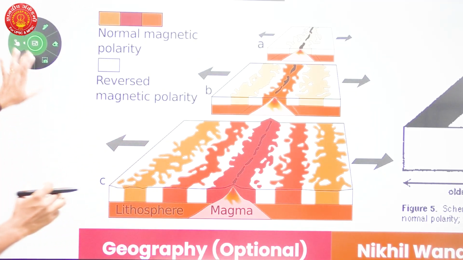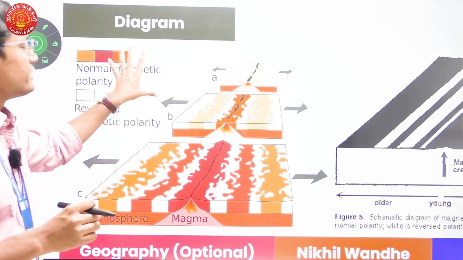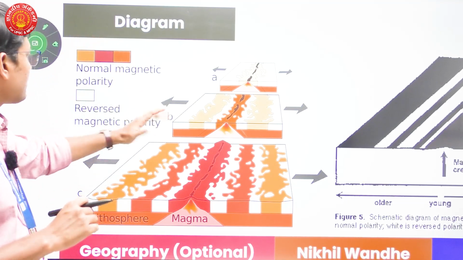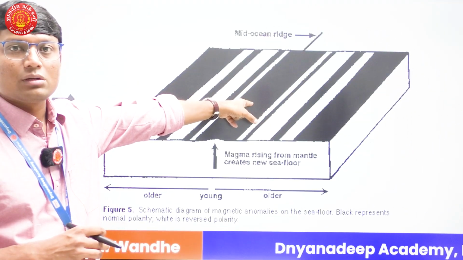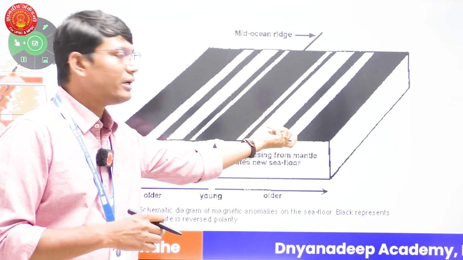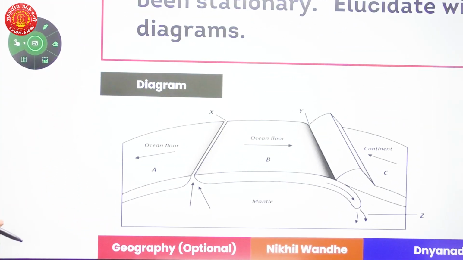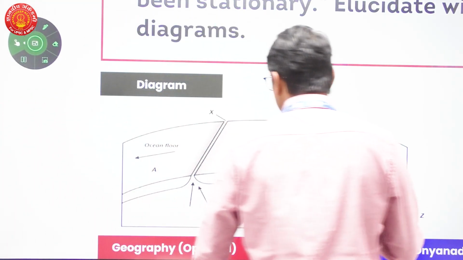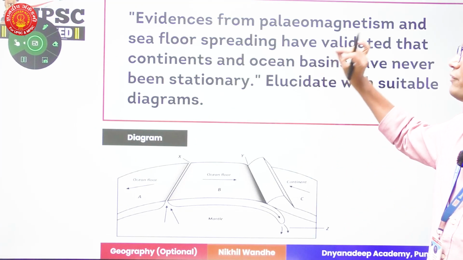So that is how you are supposed to construct your answer. Now it may happen that you are not able to draw such a colorful diagram. Obviously in the exam hall you cannot draw this diagram. Draw a very simplistic one, right? So you are showing these alternate magnetic bands. Fine. Now moving on, what other diagram are you supposed to draw? The other diagram which needs to be drawn is that of plate tectonics. You have to show the movement of plates, the subduction zone, and the divergence, and ultimately you also have to draw one more diagram, that of seafloor spreading.